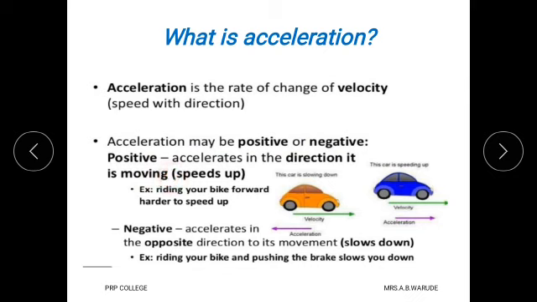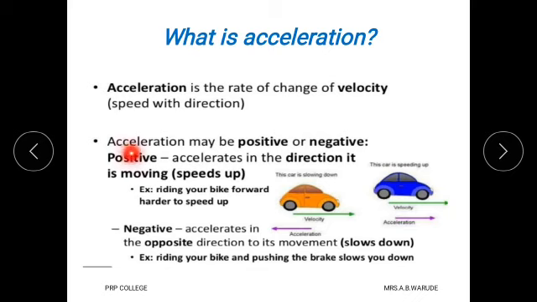Here positive means it accelerates in the direction, that means its speed increases. For example, riding your bike forward harder to speed up. First the position of the car or bike is at rest, so the initial velocity is 0, but when we give speed, that means it accelerates, then its speed increases in a particular direction. Therefore acceleration is called a vector quantity because it needs magnitude as well as direction.